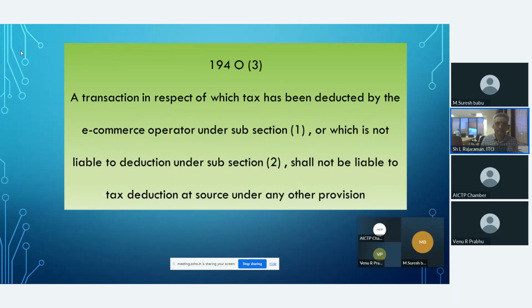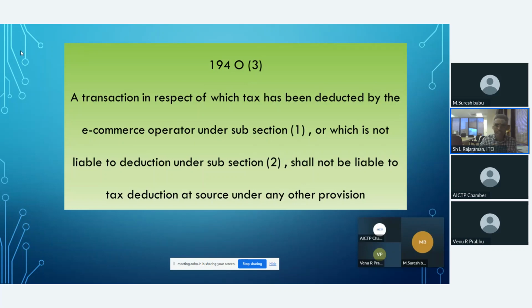Please listen carefully. Suppose the e-commerce operator deducts tax under 194O for its payment to the e-commerce participant; in this transaction, no other provision will come into the picture. Likewise, as I have already told, subsection 2 says if the recipient is an individual or HUF and the amount receivable during the financial year is less than 5 lakh, there is no question of deduction of tax by the e-commerce operator.